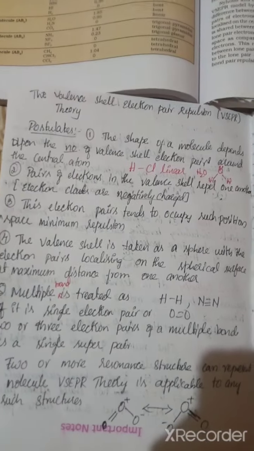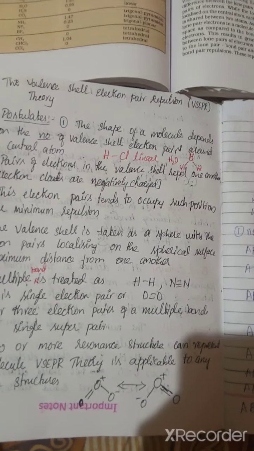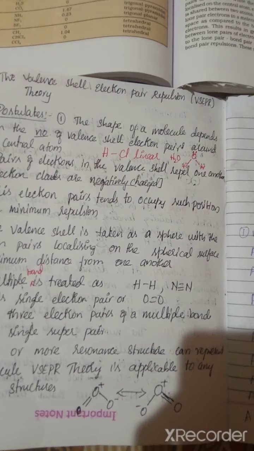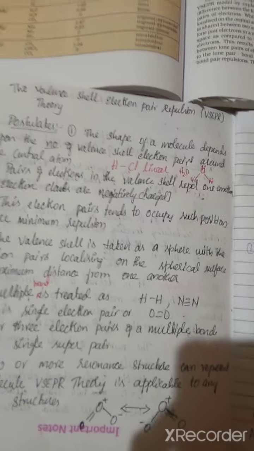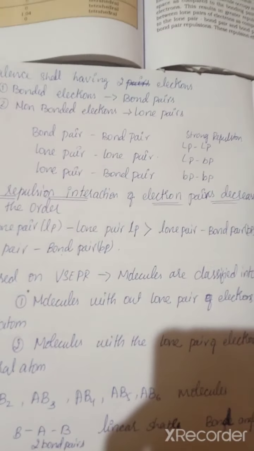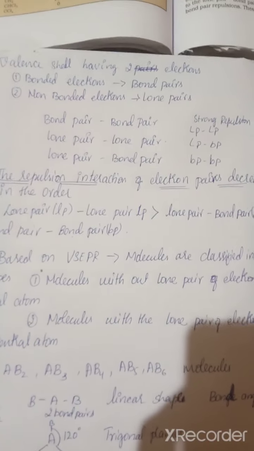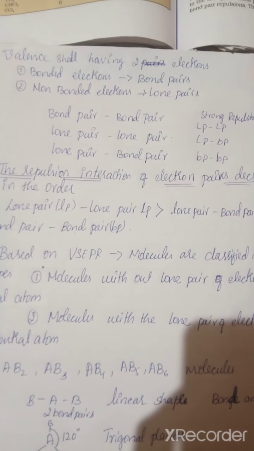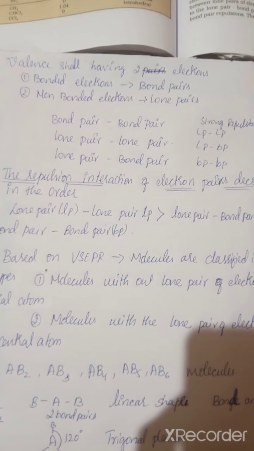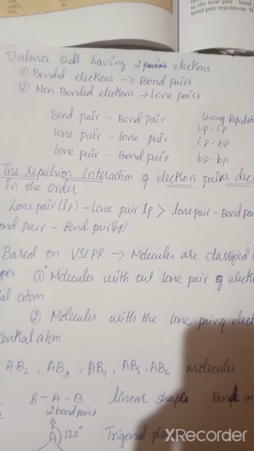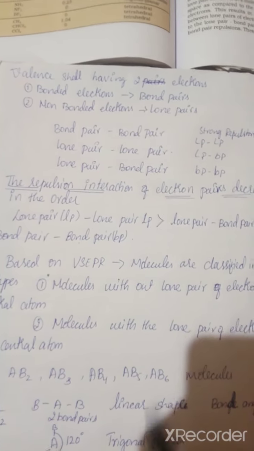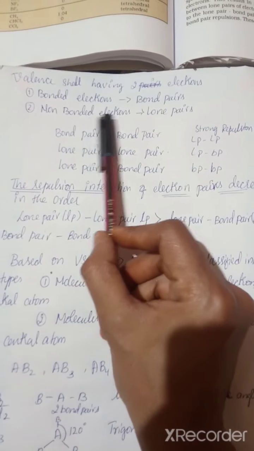Today we are discussing how we can classify the repulsion in order, based on the valency shell. When we are discussing the repulsion, the valency shell has two kinds of electrons, that is bonded electrons and non-bonded electrons.